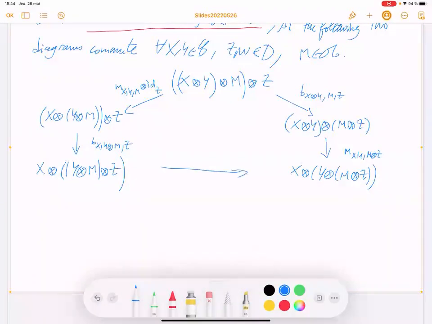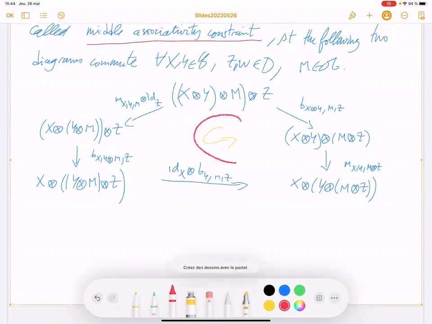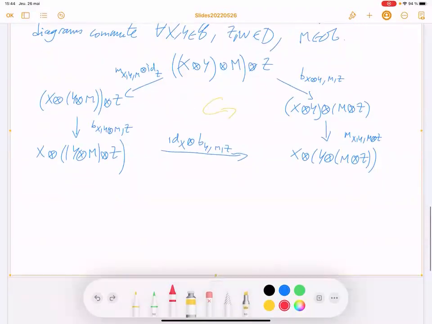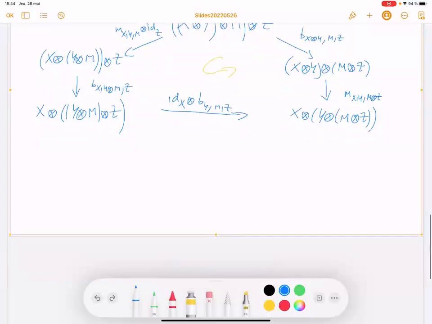So you have identity on X, and as I said, you apply the middle associativity constraint Y M Z, and that should commute. So this is a symbol for diagram commute. And the second diagram involving the right associativity constraint. So this is exactly the same, so I will go quicker.